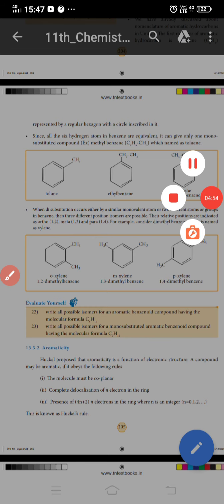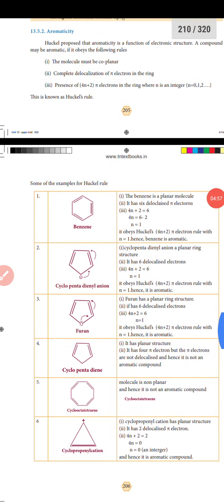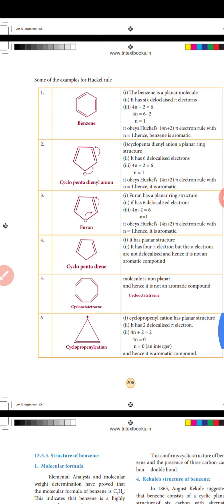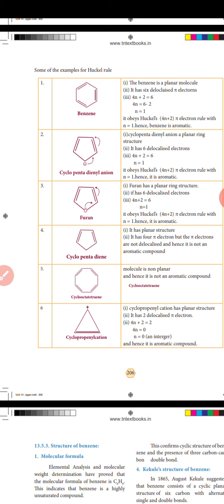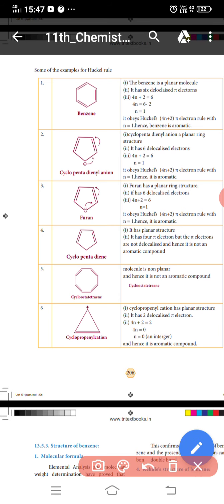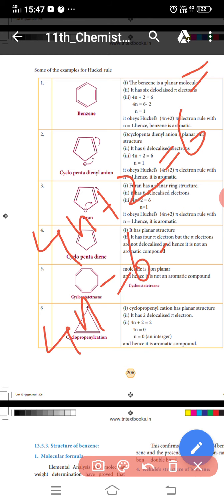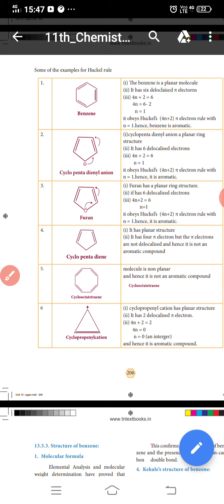Now some examples of Huckel's rule. The first one, benzene. Benzene is a planar molecule. It has 6 delocalized pi electrons. So 4n plus 2 is equal to 6, 4n is equal to 6 minus 2, n is equal to 1. It obeys Huckel's rule, 4n plus 2 with n equal to 1. Hence benzene is aromatic.